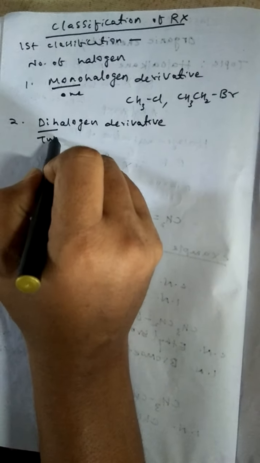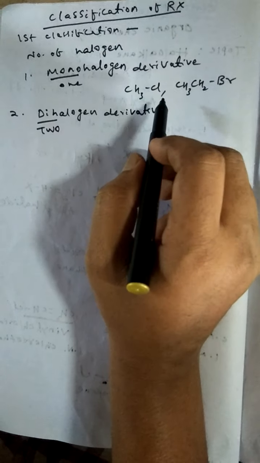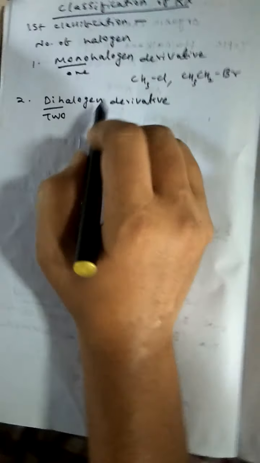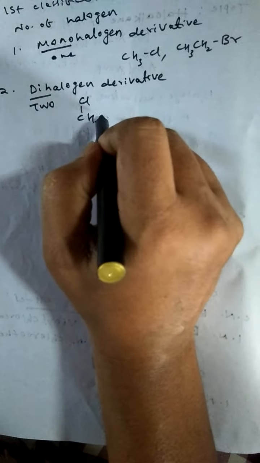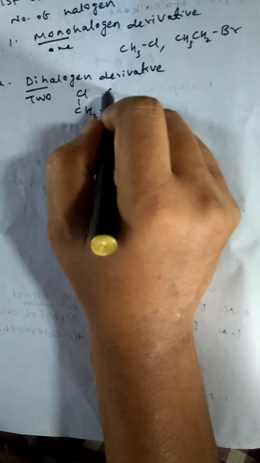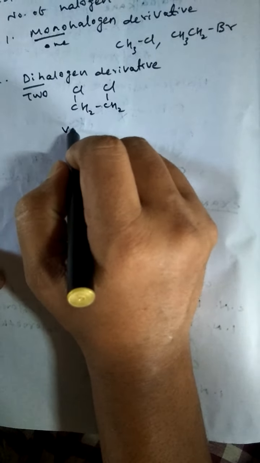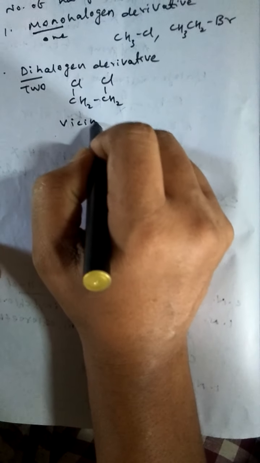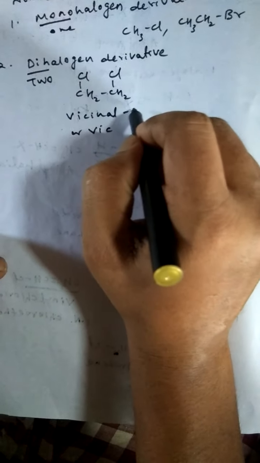If two halogens are attached to the hydrocarbon, then it is called dihalogen derivative. Example, CH2Cl-CH2Cl. The common name is vicinal or vic dihalide.